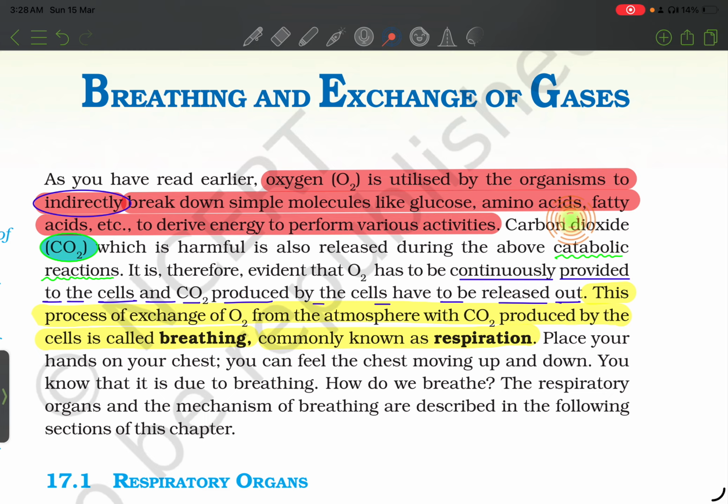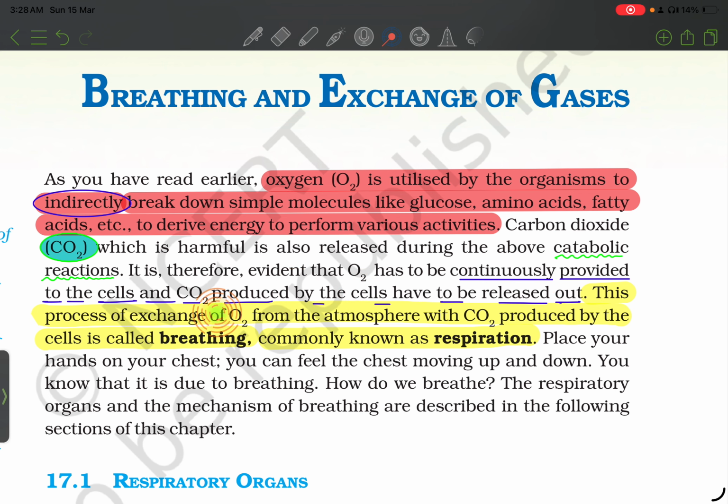Breathing and exchange of gases. As you have read earlier, oxygen is utilized by organisms to indirectly break down simple molecules like glucose, amino acid, fatty acid, etc. to derive energy to perform various activities. Carbon dioxide, which is harmful, is also released during the above catabolic reaction. It is therefore evident that oxygen has to be continuously provided to the cells and CO2 produced by the cells has to be released out.